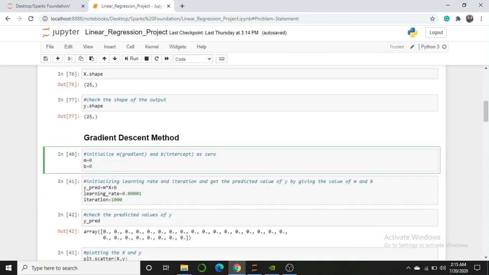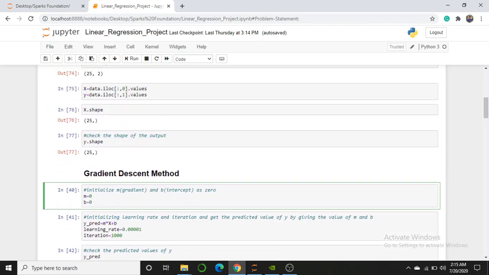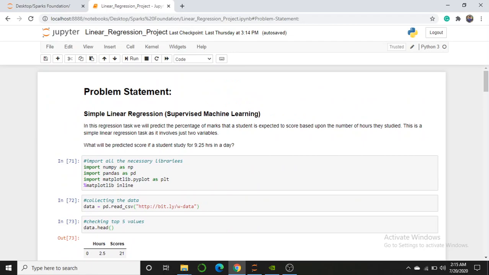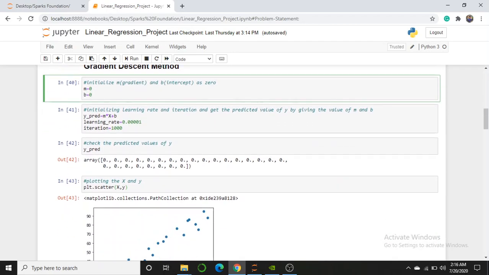There are two parameters that are unknown to me: one is m and the other is b. So let's initialize these with 0. After that we will calculate the values and then predict the line, and this line will give me the answer to my question: what is the score of a student if he studies 9.25 hours.